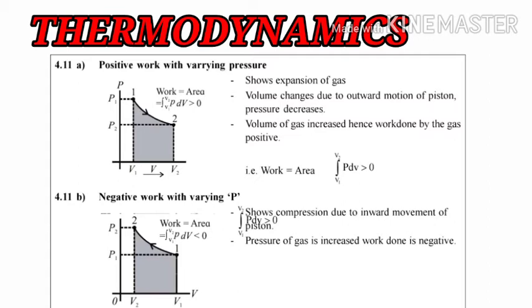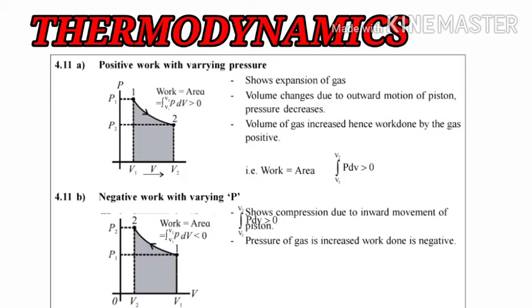Students, the work will be equal to the area but in the inward direction. Therefore the work done will be given as the integration of P dV from the final volume to the initial volume, which will be less than 0. In this case the pressure on the gas has been increased, thus the work done is negative here.